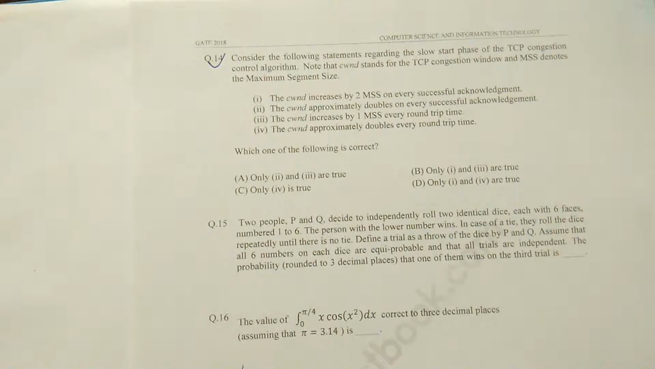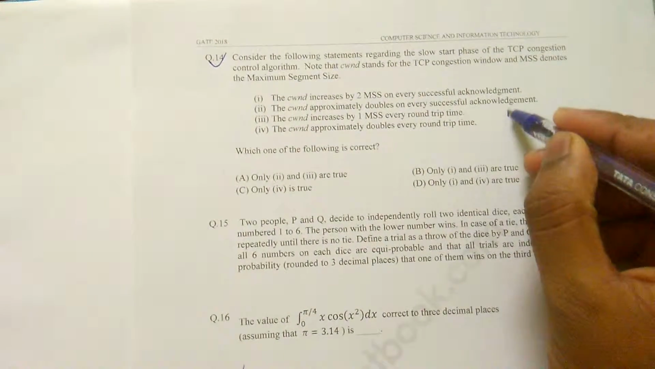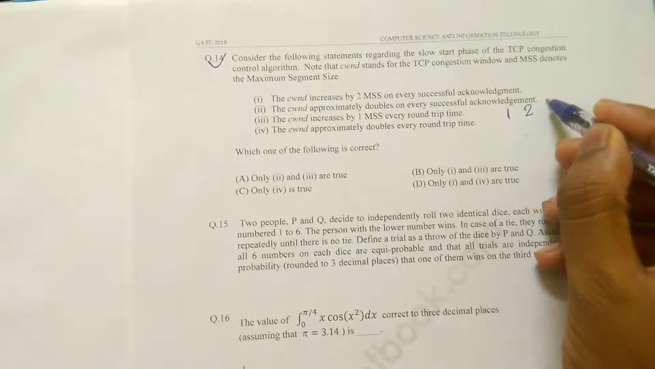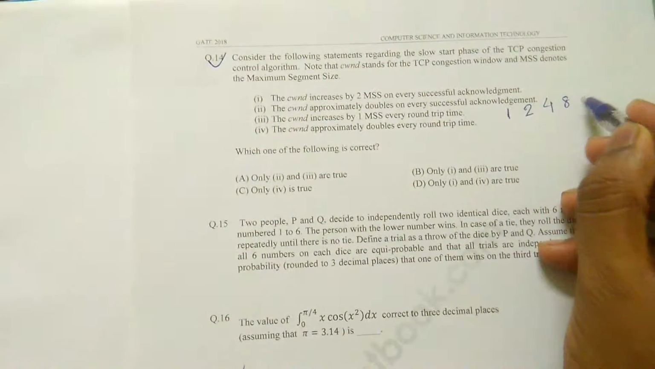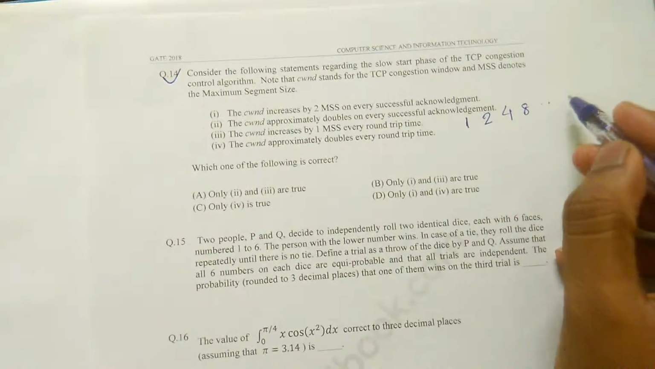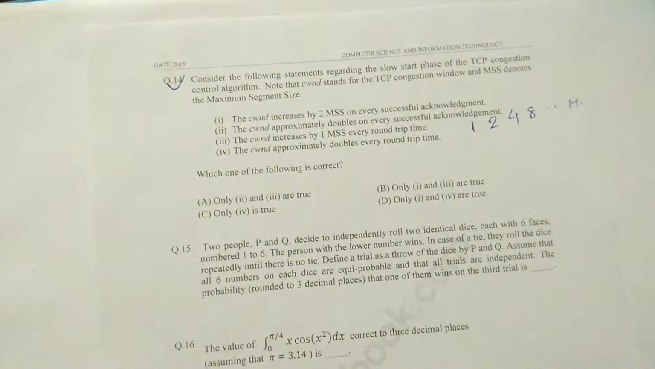Okay, so 1. The CWND, that is TCP congestion window size, increases by 2 MSS on every successful acknowledgement. No, this is false, because in slow start phase it increases like double, like first 1, then 2, then 4, then 8, and up to half of the window size.